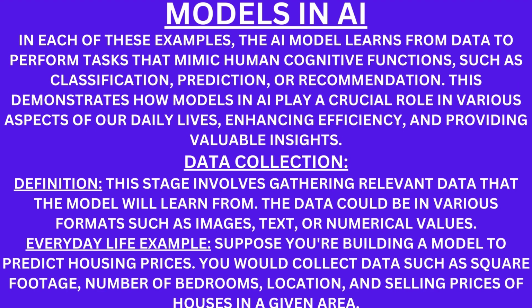In each of these examples, the artificial intelligence model learns from data to perform tasks that mimic human cognitive functions such as classification, prediction, or recommendation. This demonstrates how models in artificial intelligence play a crucial role in various aspects of our daily lives, enhancing efficiency and providing valuable insights.